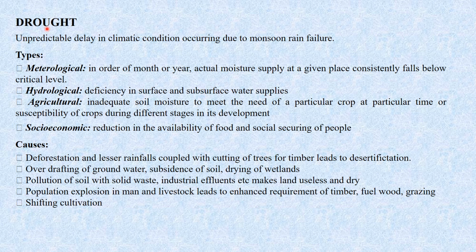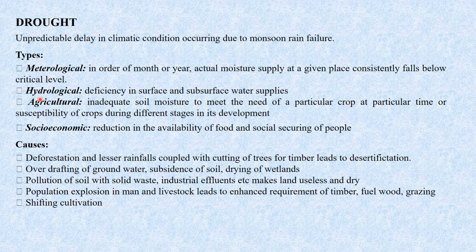Then next is droughts. Drought is an unpredictable delay in climatic conditions occurring due to monsoon rain failure. The types of drought: meteorological, where in a given month of the year, actual moisture supply at a given place consistently falls below a critical level.